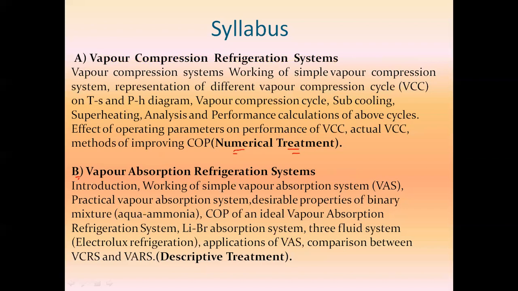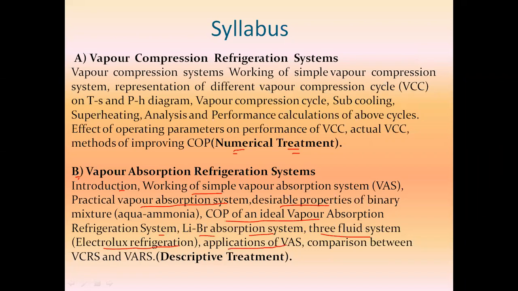Under topic B, we have to study the introduction of vapor absorption refrigeration system, then working of simple vapor absorption refrigeration system, then practical vapor absorption refrigeration system, then desirable properties of binary mixture, that is, aqua ammonia, then COP of ideal vapor absorption refrigeration system, then lithium bromide, that is called the LiBr vapor absorption refrigeration system, then three fluid vapor absorption refrigeration system, also called the Electrolux refrigeration.